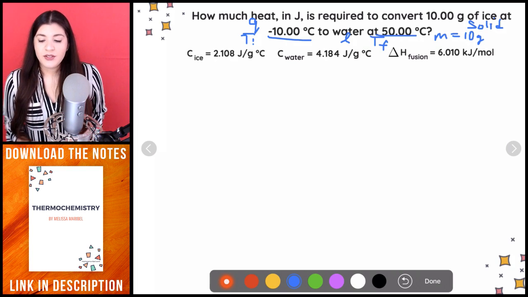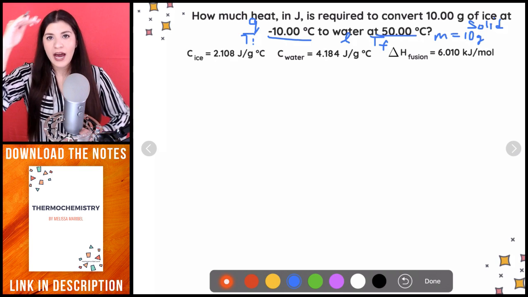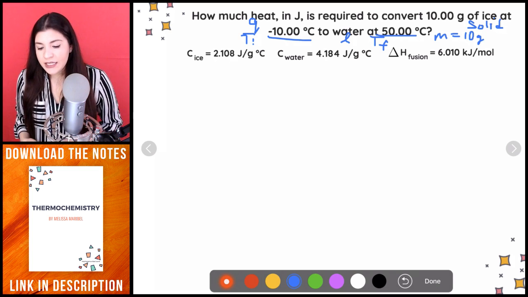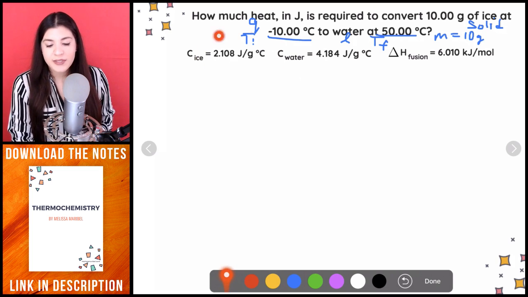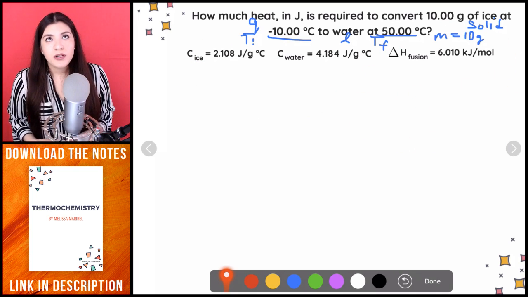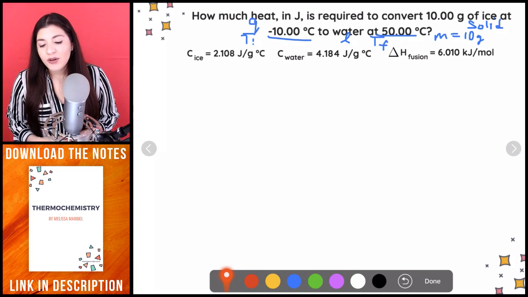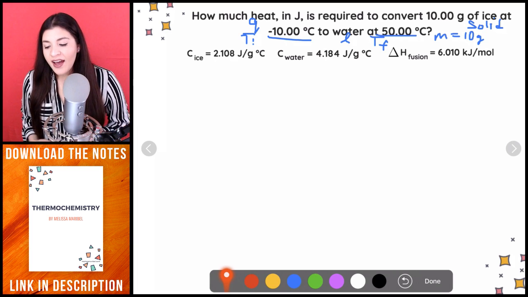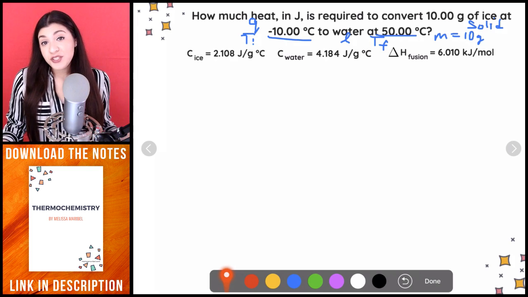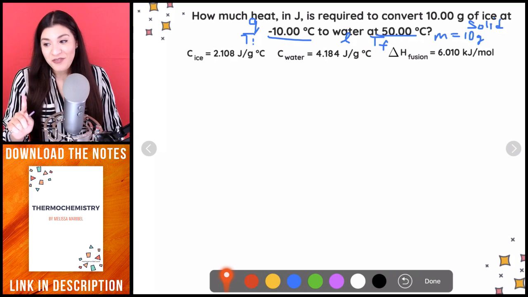Okay, so what I want to do first is just see how far up that little ladder, that little heating curve, we're actually going to go. A lot of times they might even give you, and by the way, they provided us with the specific heat capacity of ice, of water, the enthalpy change of fusion. A lot of times what you might see on an exam or even on a homework question is they'll give you too much information. And they're trying to do that on purpose. Unfortunately, they're trying to test your understanding of it, or how I sometimes say it, they're trying to trick you. So beware of this, okay?